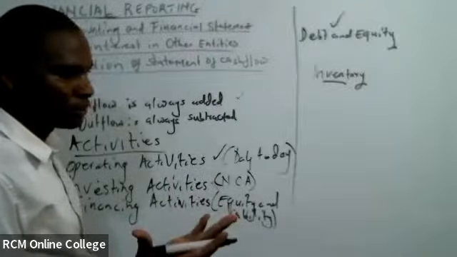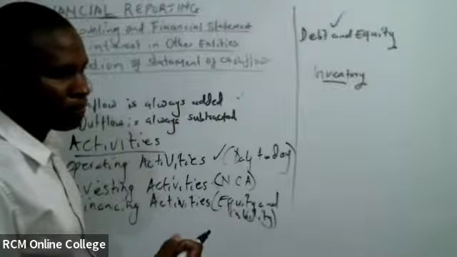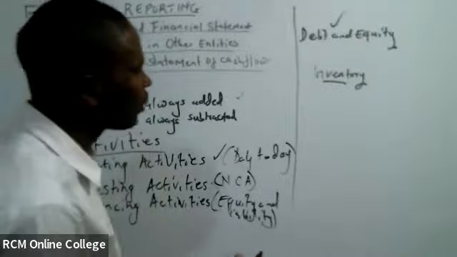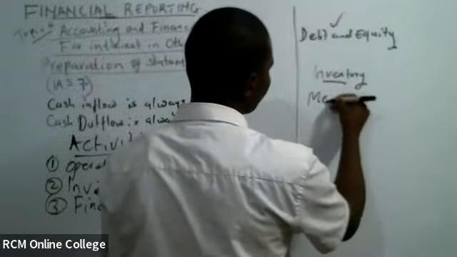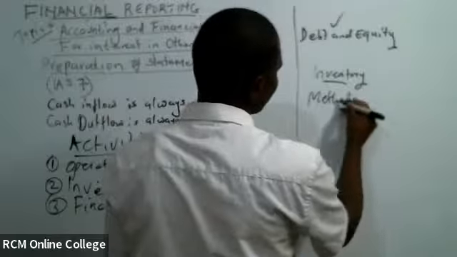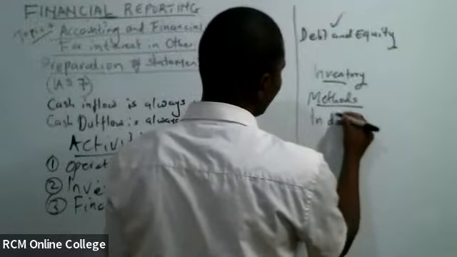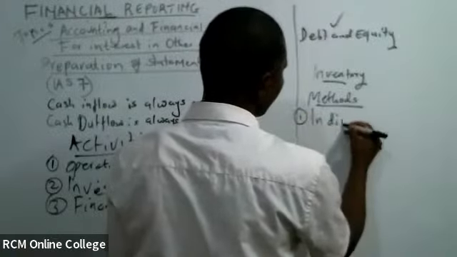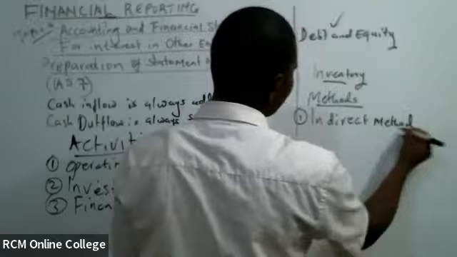So we have two methods of preparing the cash flow. The first one is the indirect method.